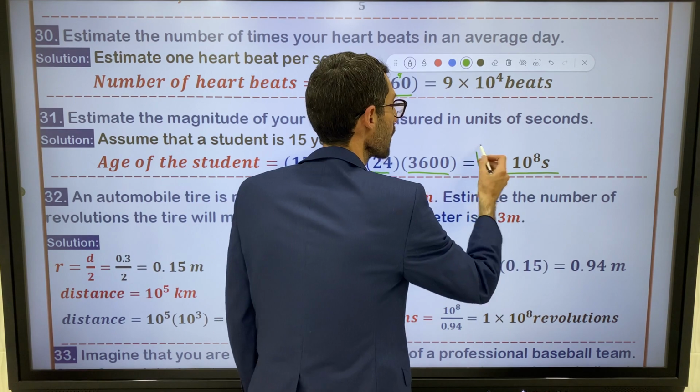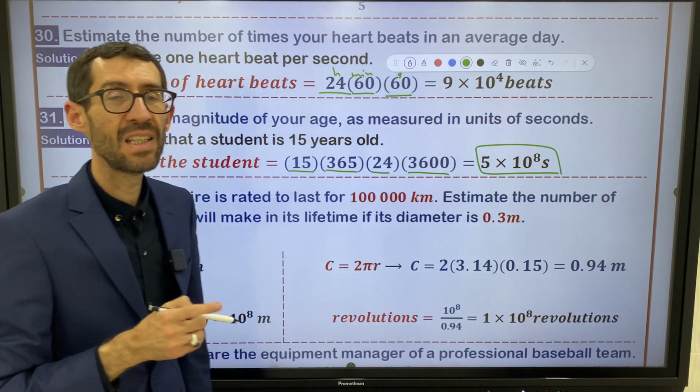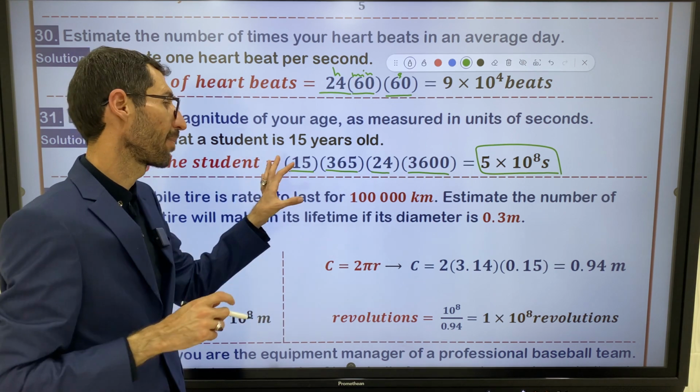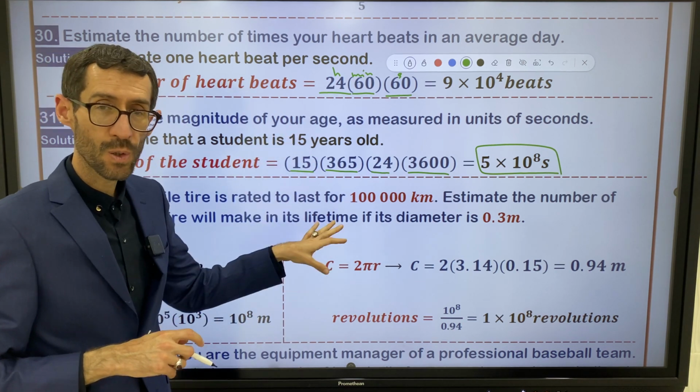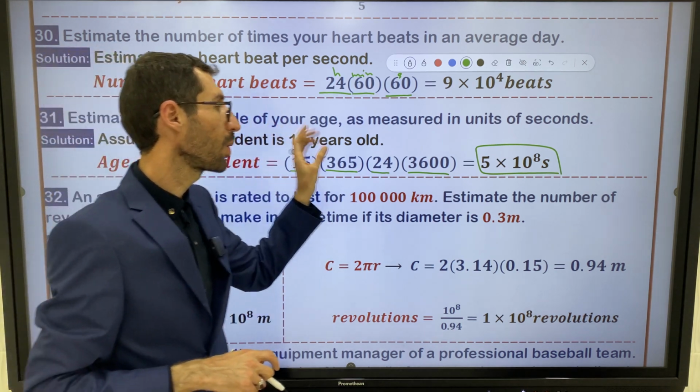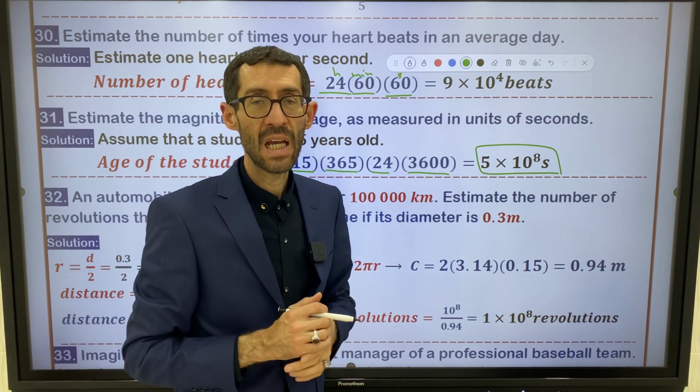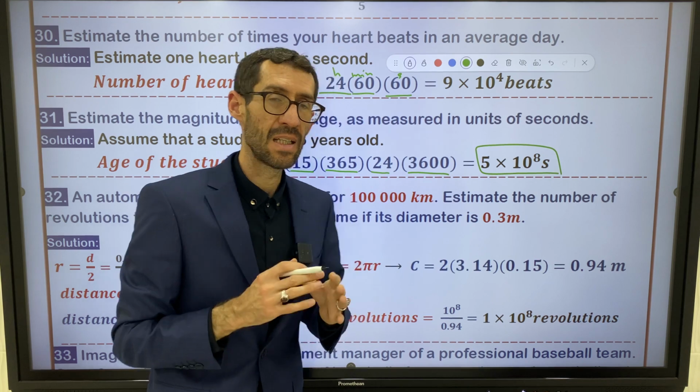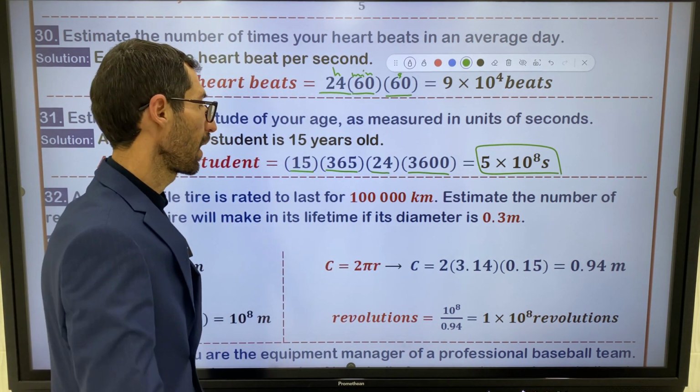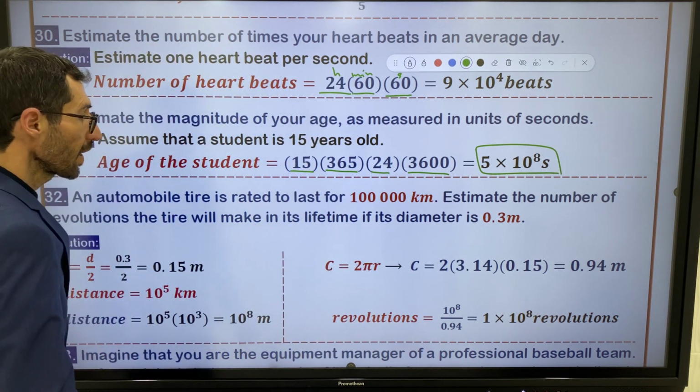So this is the age of a person in seconds, not in years. In years, it is 15 years old. 15 years old is equivalent to 5 times 10 to the power 8 seconds. They correspond to one another, right?